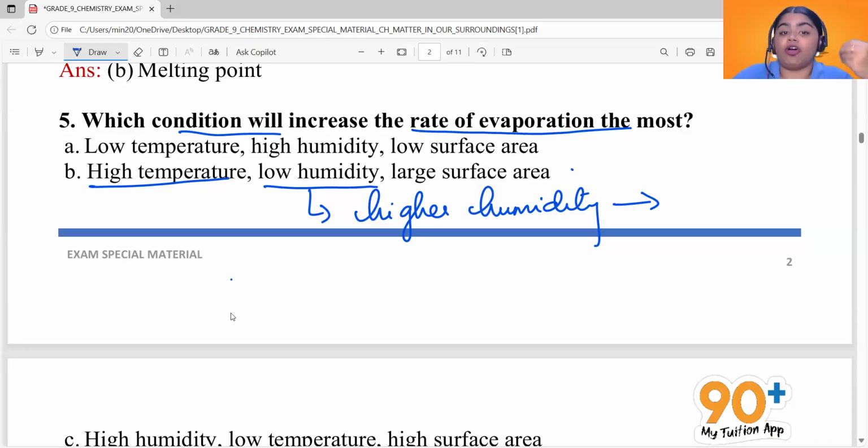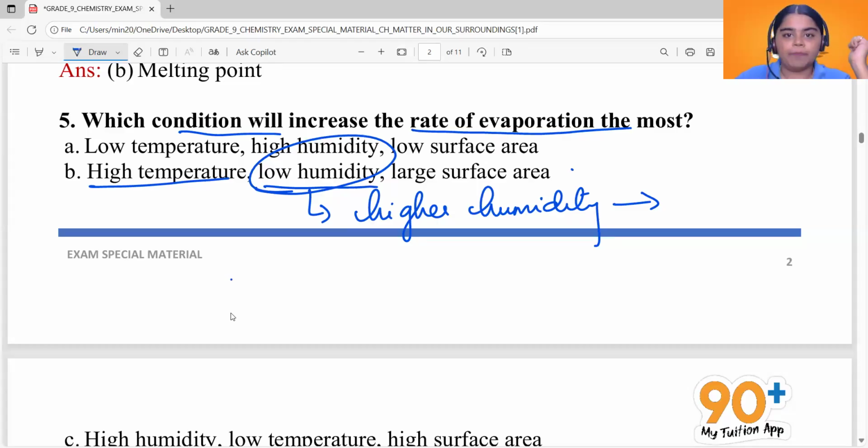That does not allow more water vapor to come from the water particles or any particle that is going to get evaporated. So higher humidity will decrease the rate of evaporation. So you need low humidity, which means lower amounts of water vapor in air.